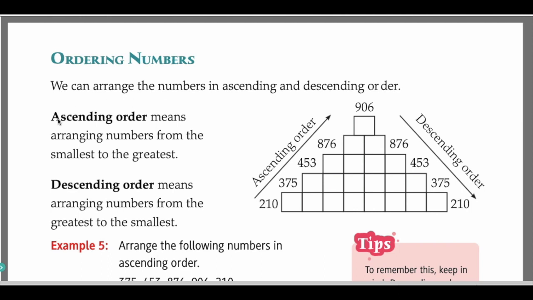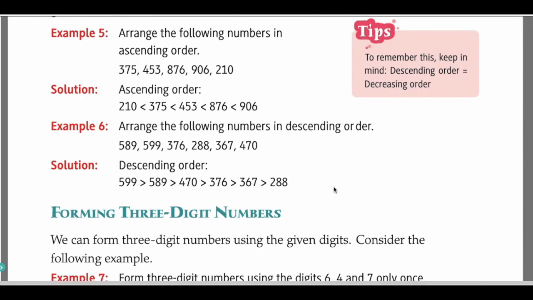So, ascending order. In ascending order, we have A, which means ant. Ant is small, so you have to write the numbers from the smallest number to the greatest number. Descending order, D for dinosaur, you have to write the numbers from the greatest number to the smallest number. Ascending order is also called increasing order. Descending order is also called decreasing order. Here we have examples for ascending order and descending order.